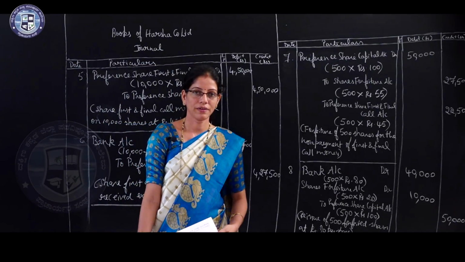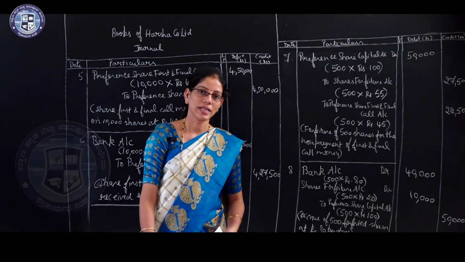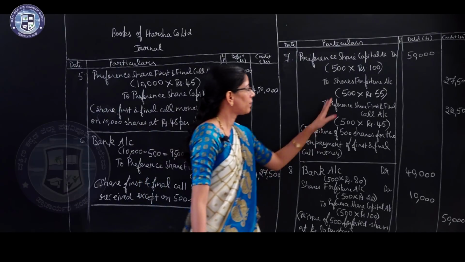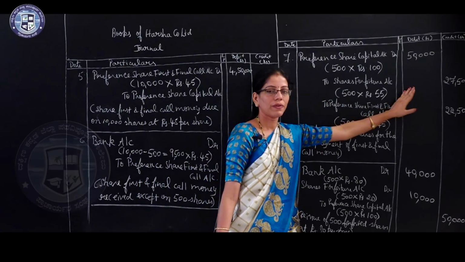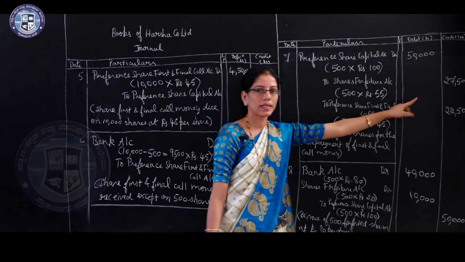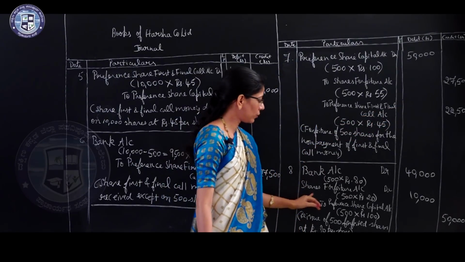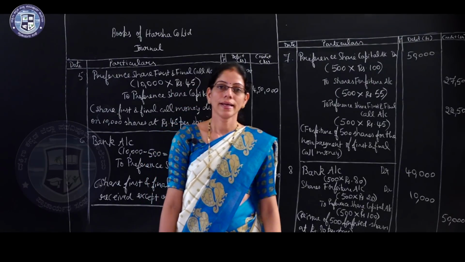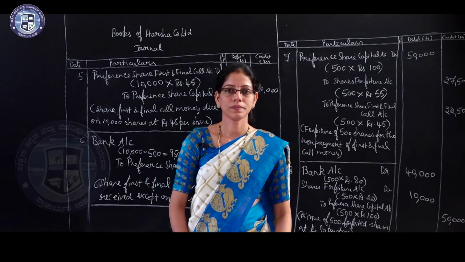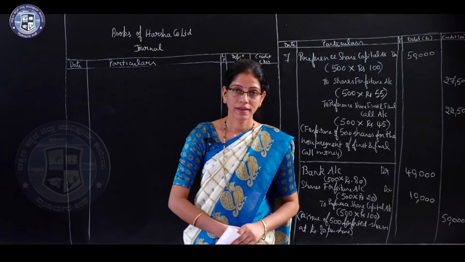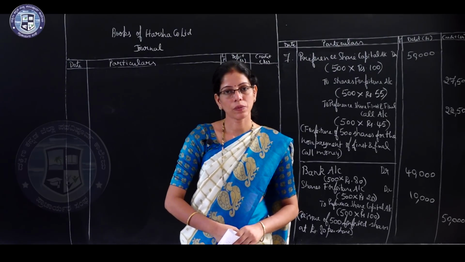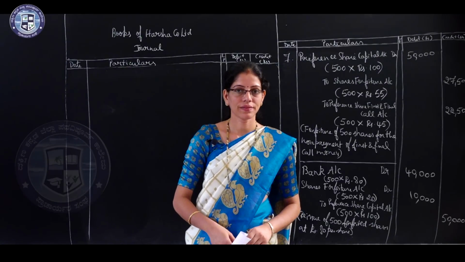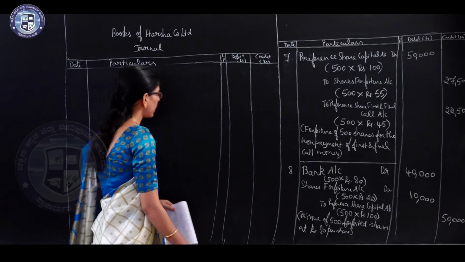Now the last entry, for transferring the shares forfeiture account balance to capital reserve account. That is from the credit balance, that is 27,500, you have to deduct 10,000, and the balance amount you have to transfer to capital reserve account. The entry is shares forfeiture account debtor to capital reserve account. Write entry number 9.